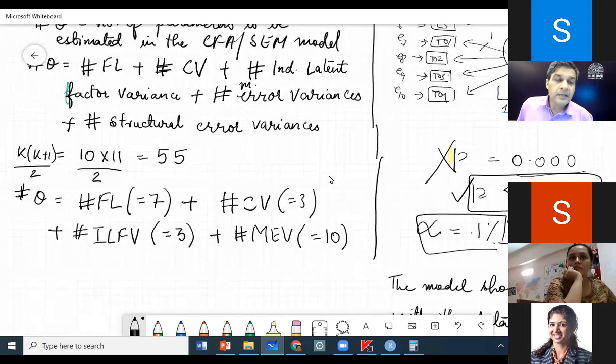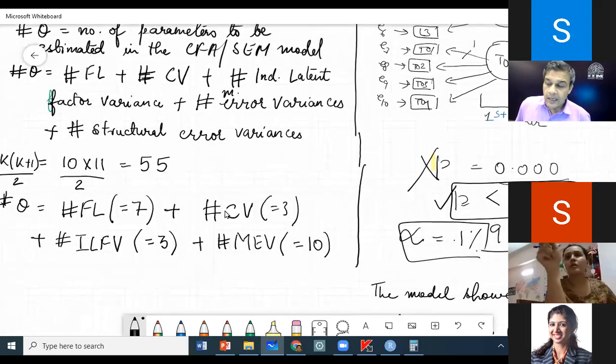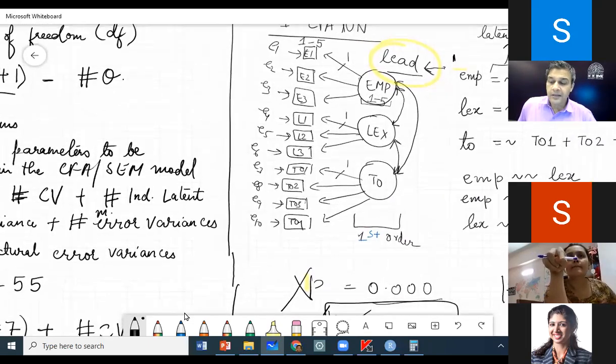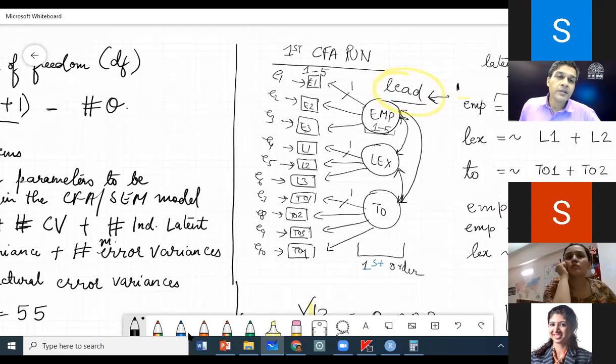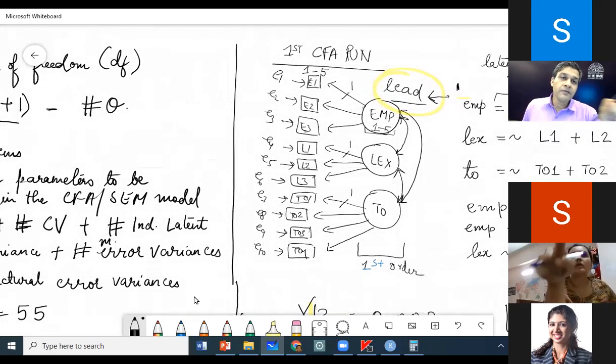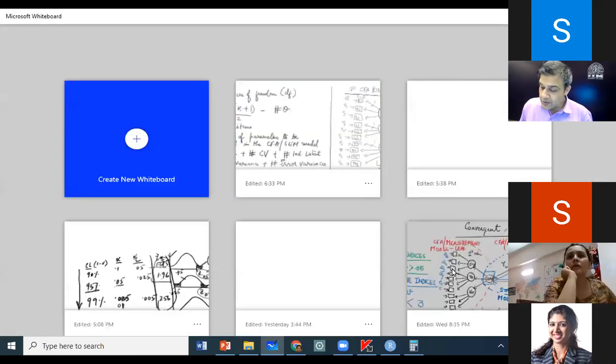Okay. And structural errors. Is there any regression path that we are seeing here? What is a regression path? A path between 2 latent factors. Remember this diagram that I showed?